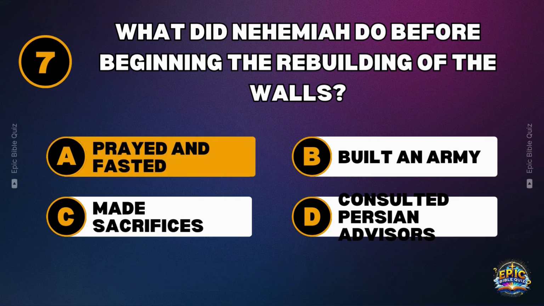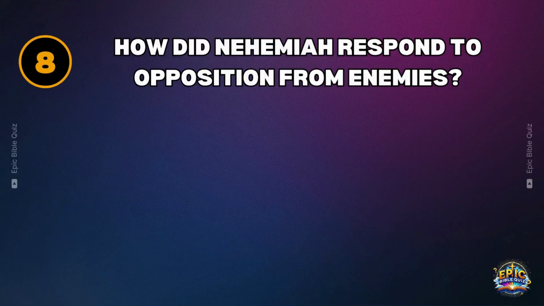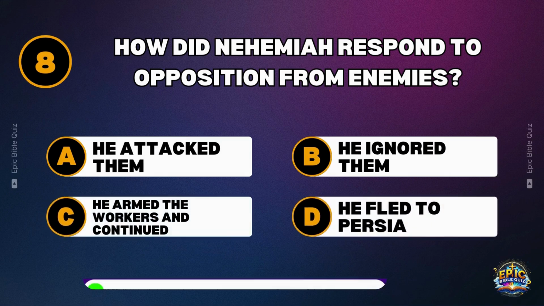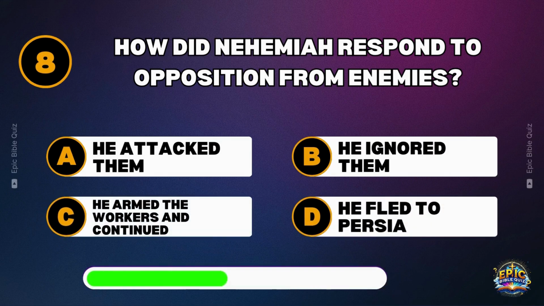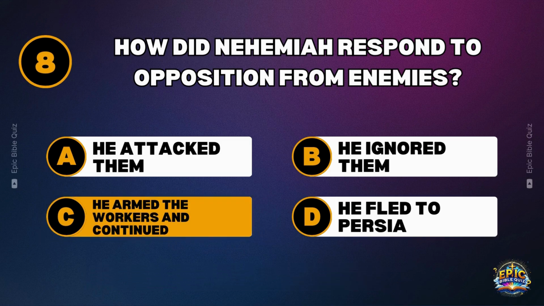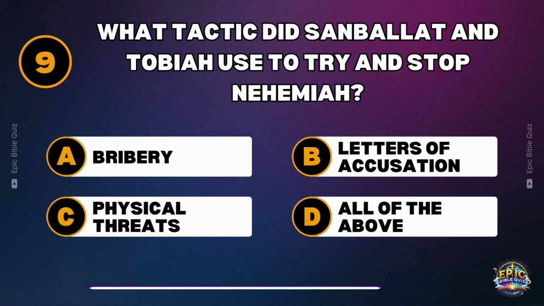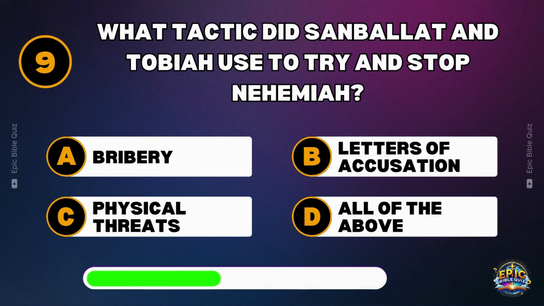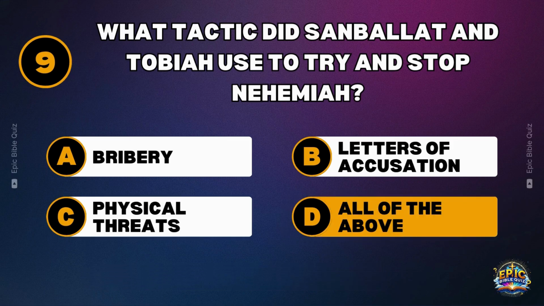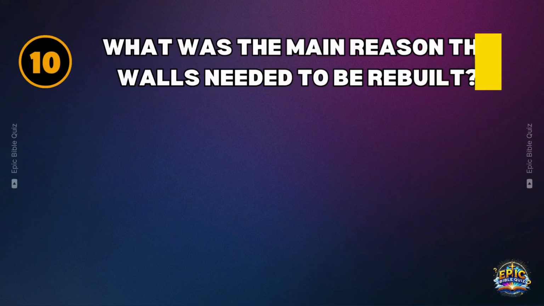Prayed and fasted. How did Nehemiah respond to opposition from enemies? He armed the workers and continued. What tactic did Sanballat and Tobiah use to try and stop Nehemiah? All of the above. What was the main reason the walls needed to be rebuilt?